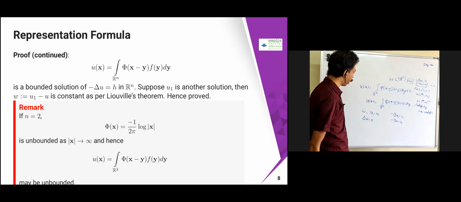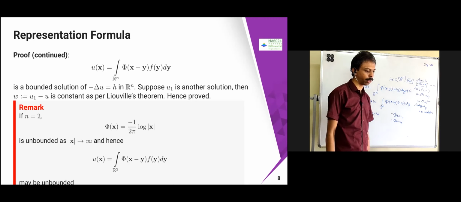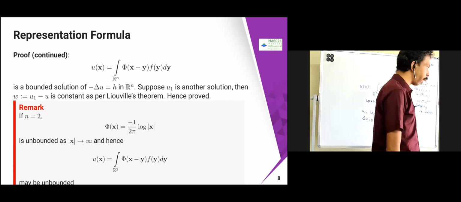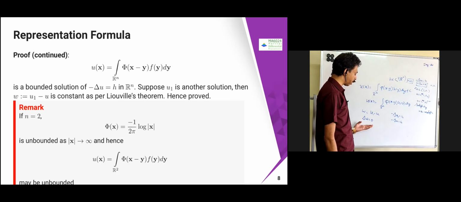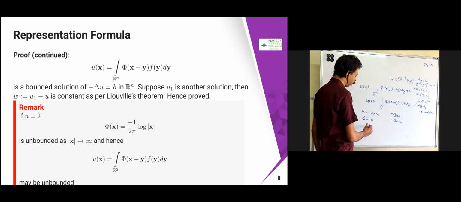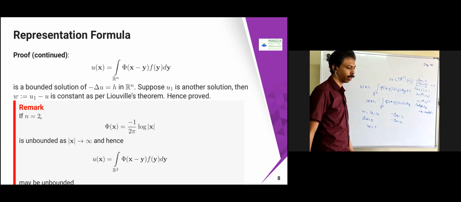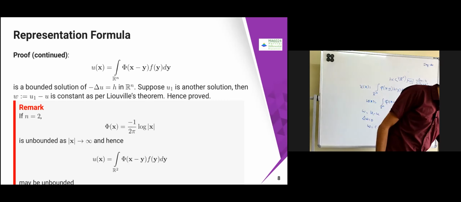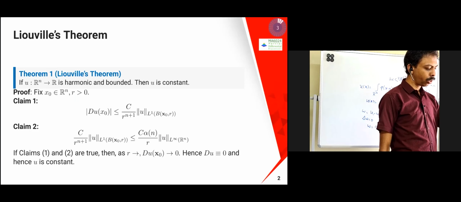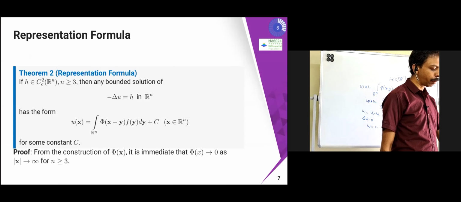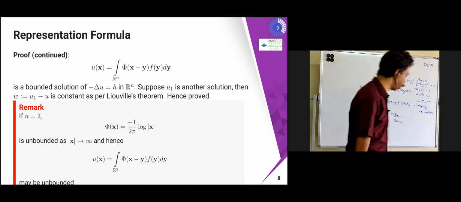Now again you can use Liouville's theorem. What you can claim is that w is harmonic. If w is harmonic, then from Liouville's theorem, w is going to be constant. Liouville's theorem says that if w is harmonic and bounded, then it is constant. From this we can prove that w is harmonic.